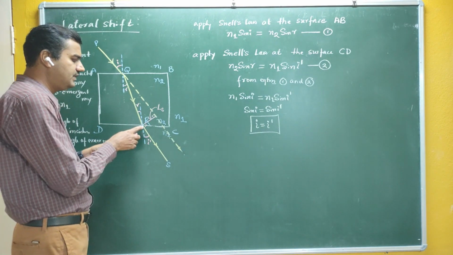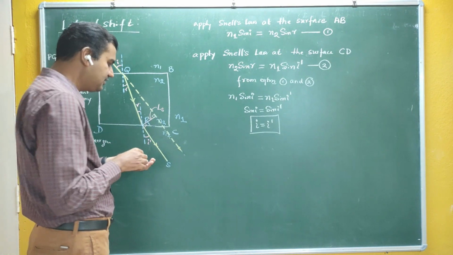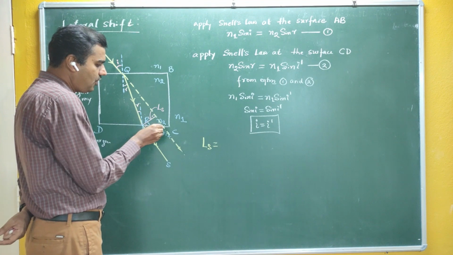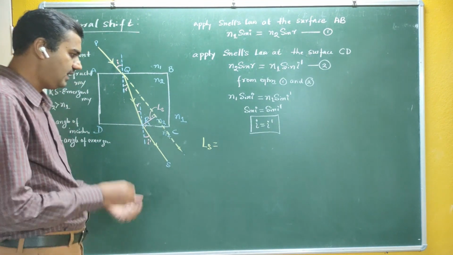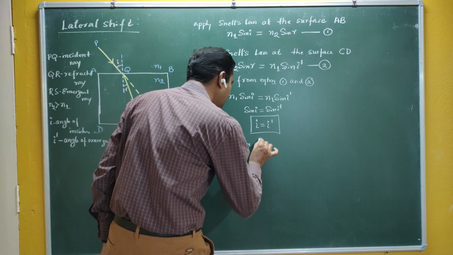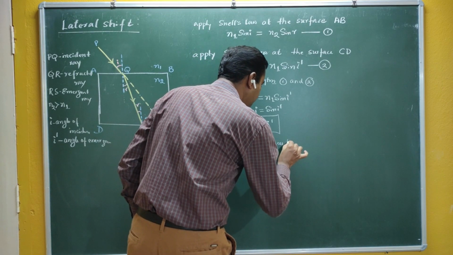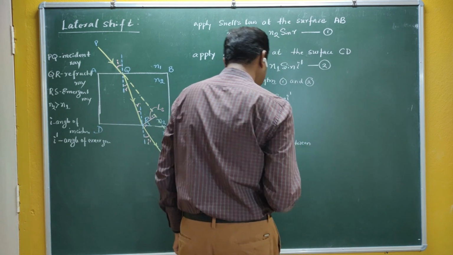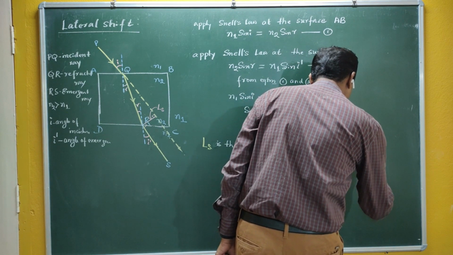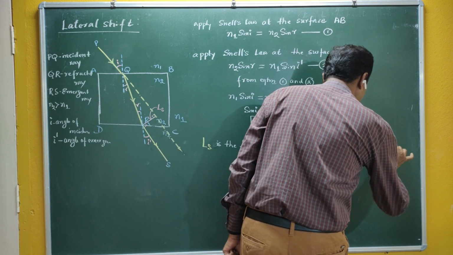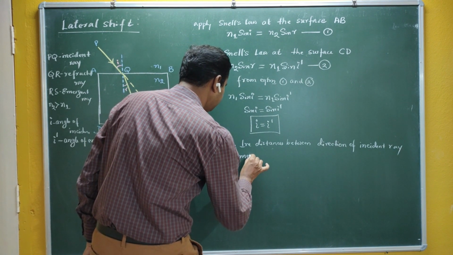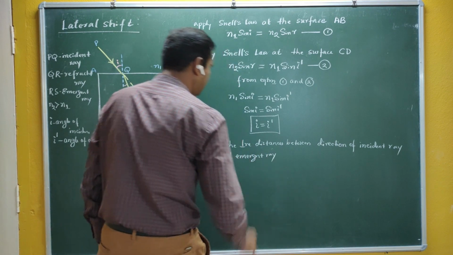What is lateral shift? Lateral shift, LS, is the perpendicular distance between the direction of the incident ray and the emergent ray.